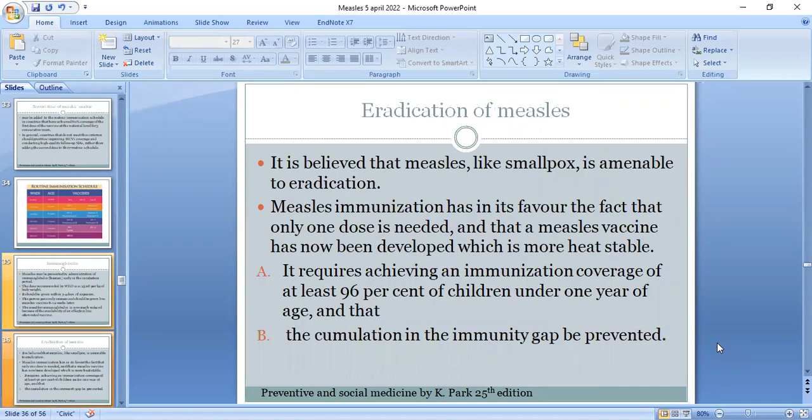Now the eradication of measles. It is believed that measles, like smallpox, is amenable to eradication. Measles immunization has in its favor the fact that only one dose is needed and that a measles vaccine has now been developed which is more heat stable. It requires achieving an immunization coverage of at least 96% of children under 1 year of age and that the accumulation in the immunity gap is prevented.